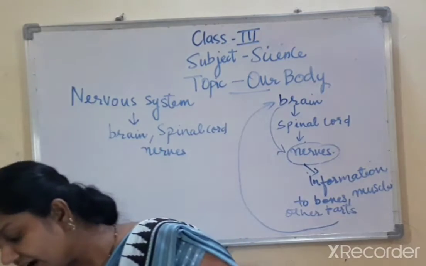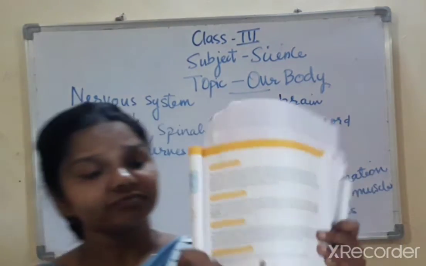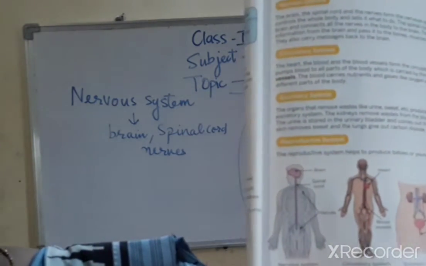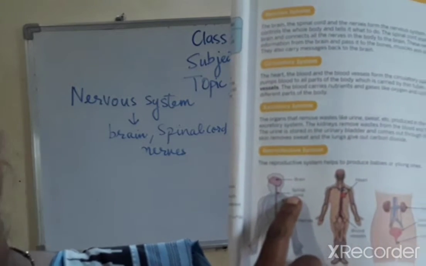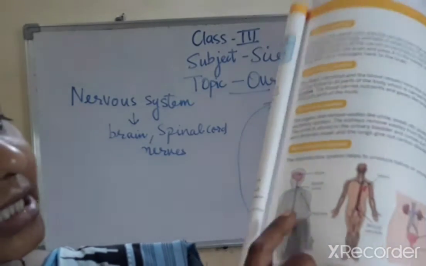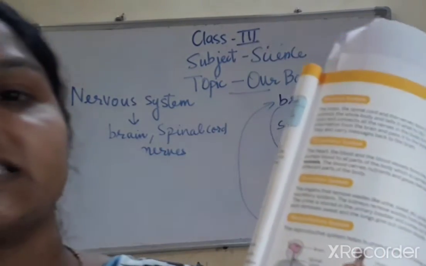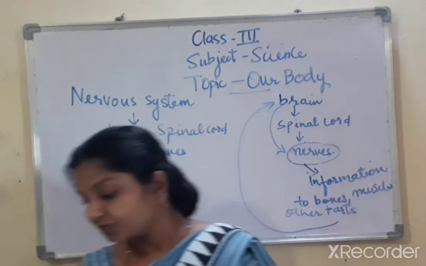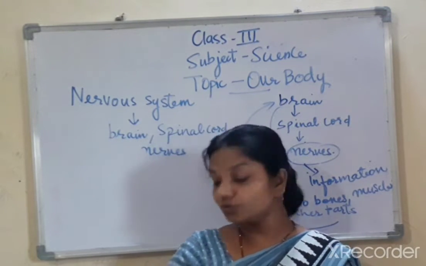You can see it in your textbook also on page number 49. See here the nervous system. First is the brain, then comes the spinal cord, then the nerves. You can see these small thin lines. These are nerves and they carry messages from the brain to the other body parts. Yes. So, have you understood about the nervous system? Yes. So, let us move to the next.